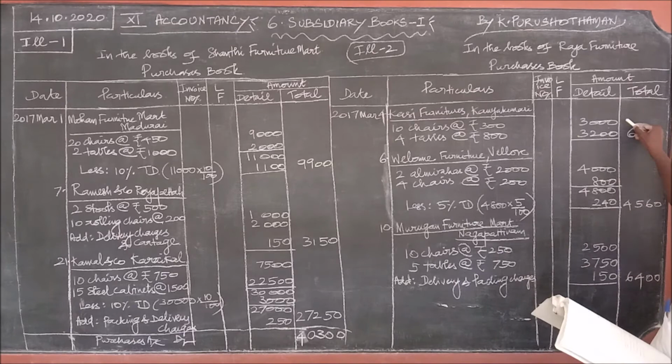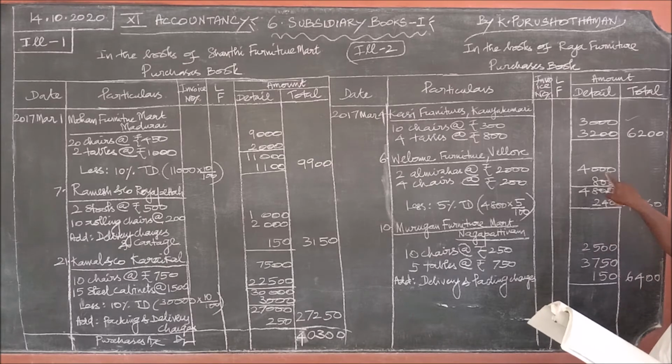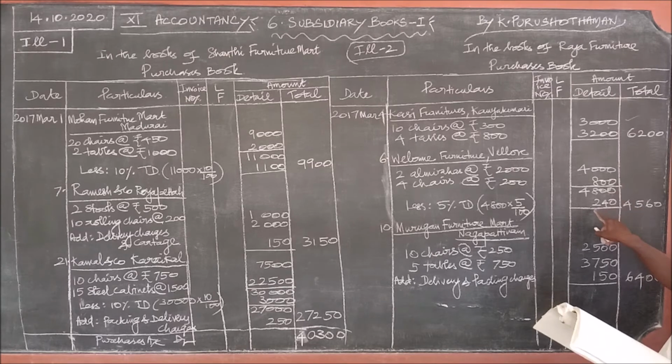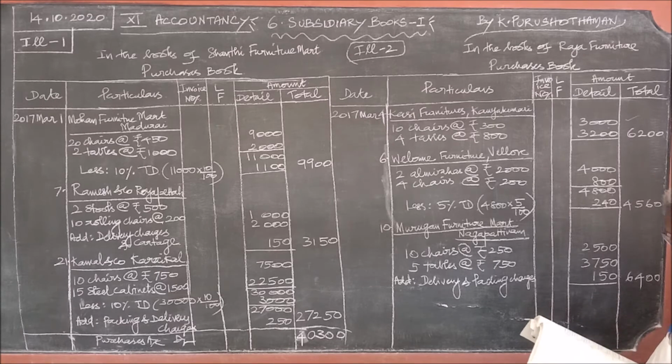This is okay as per the question. Second one on May 6th, 2 almirahs at the rate of rupees 2,000, 4,000 rupees, 4 chairs at the rate of 200, 800. So 4,800 less 5% TD. So 5% is 240. So minus it 4,560. But on May 10th, what it is given, you see.